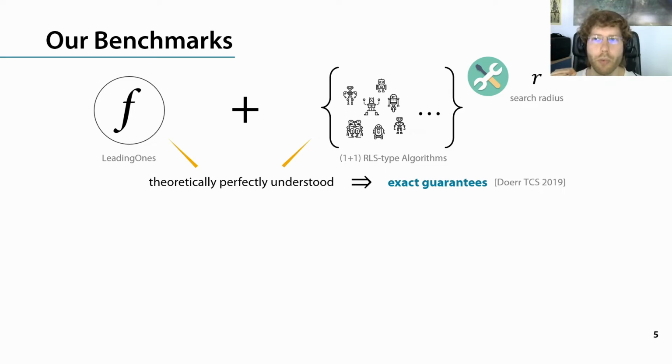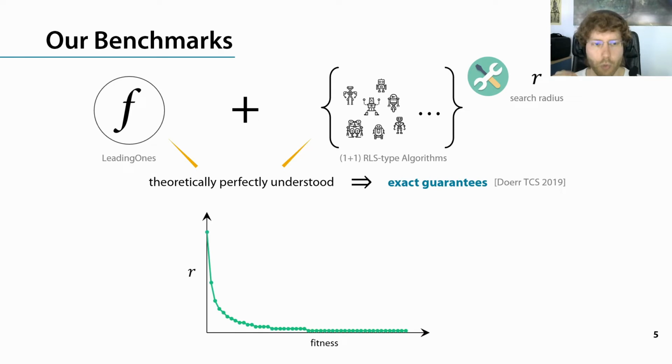And we can exploit this information in order to state rules that tell us how to map different algorithm states to different search radii. For example, assuming maximization, we see an optimal way of how to choose the search radius with respect to the fitness. So if the fitness is very low, we are far away from an optimal solution. We want to have a rather high search radius, and the closer we get to an optimal solution, the smaller the search radius should be. And in general, we call such a rule a policy, so a function that maps states to a search radius. Now in the example we used a lot of different search radii, which might not be realistic, one might have a limited budget.